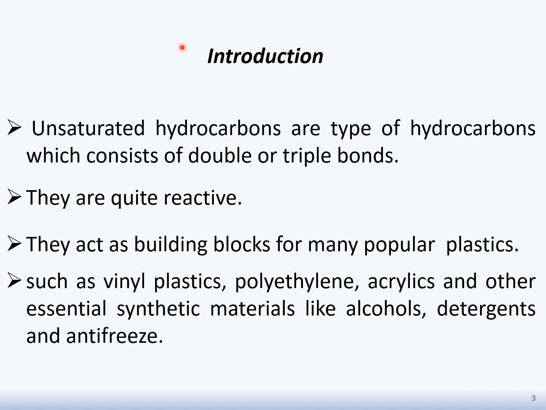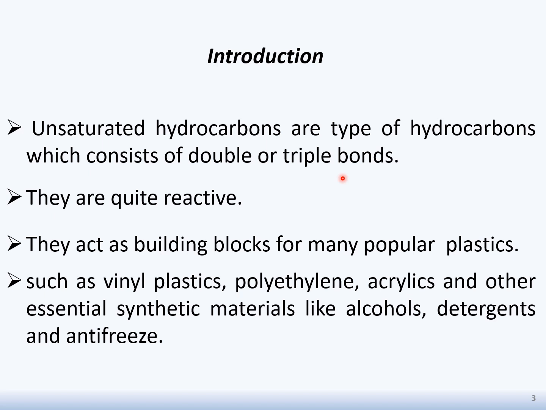In the first part of the lecture, we will discuss an introduction to unsaturated hydrocarbons. Unsaturated hydrocarbons are basically a type of hydrocarbon. They consist of a double or triple bond. If it contains a double bond, such an unsaturated hydrocarbon is an alkene. Or if an unsaturated hydrocarbon has a triple bond, it is named an alkyne. As a double bond has 1 sigma and 1 pi bond, and a triple bond has 1 sigma and 2 pi bonds, by nature they are quite reactive.